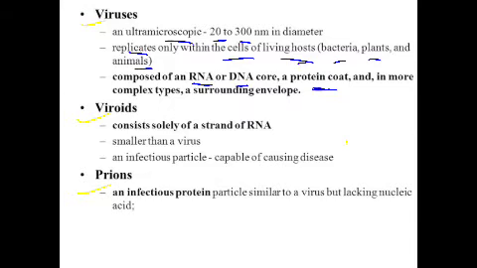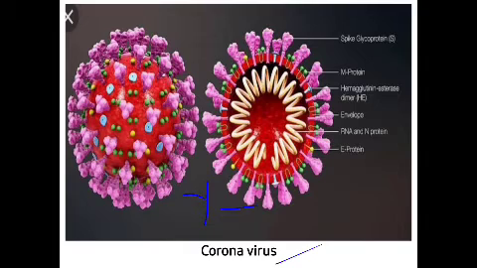Now these viruses are composed of an RNA or DNA core, that is ribonucleic acid or deoxyribonucleic acid. This consists of a protein coat and, in more complex types, is surrounded by an envelope. Look at the structure of the coronavirus. It consists of RNA; this helical structure is the RNA and protein, and it has different types of proteins on the surface of the virus, and it is also covered by an envelope.